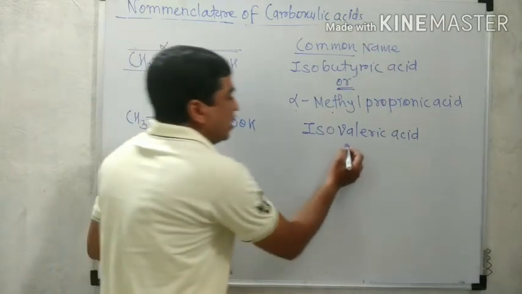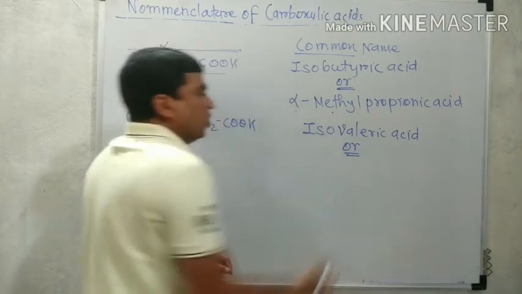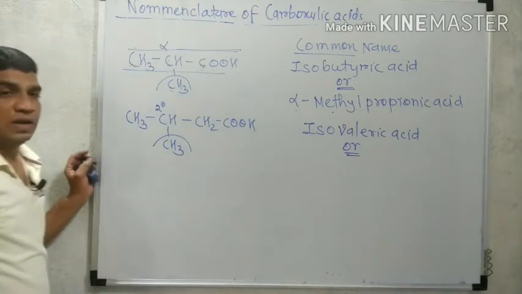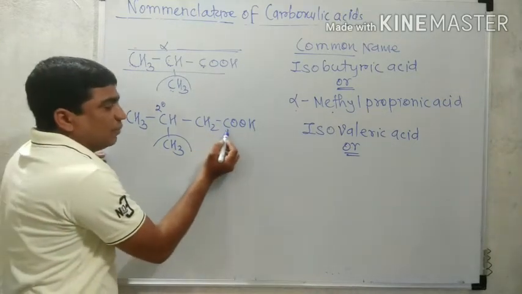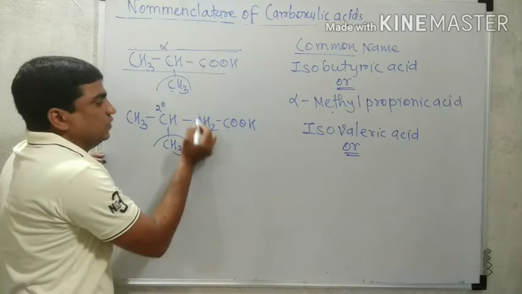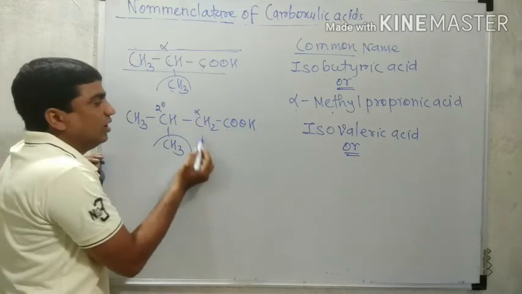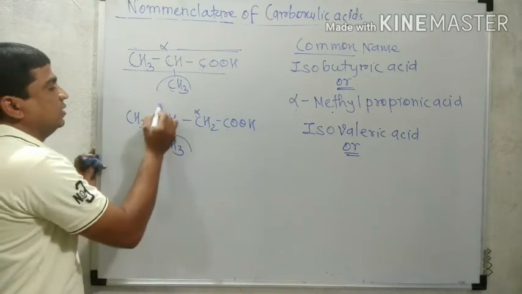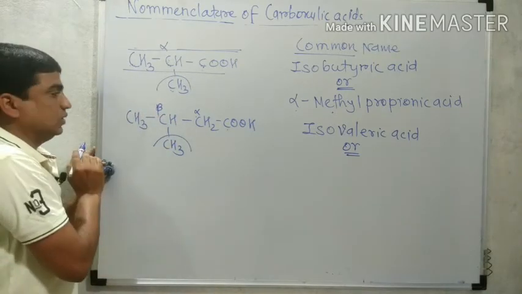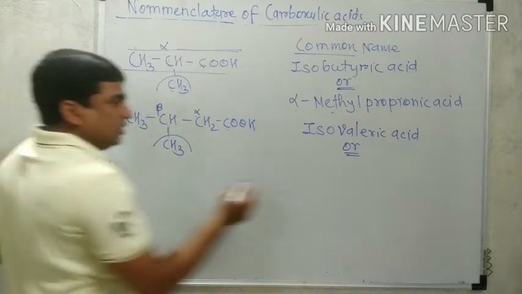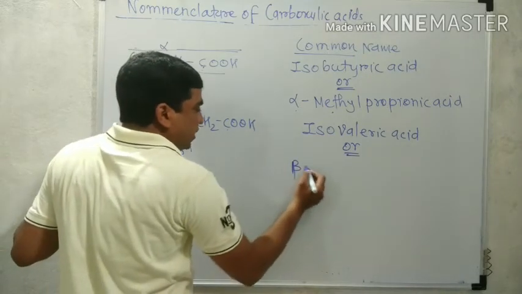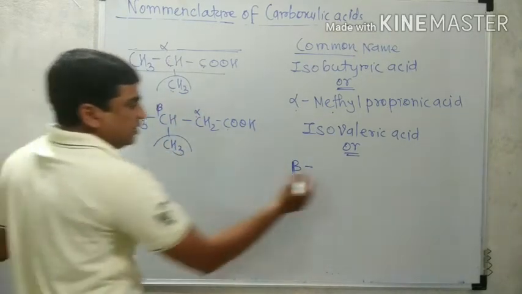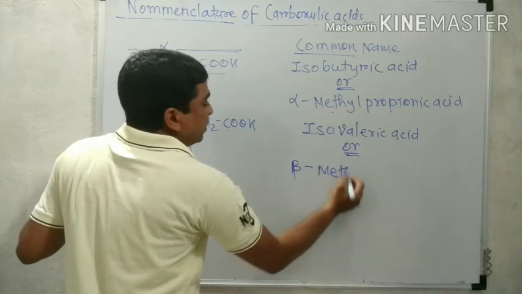Similarly, another name for isovaleric acid. This is again the carbonyl carbon of the COOH group. This is the next carbon to the carbonyl carbon, therefore it is alpha. Next to the alpha is beta. So beta contains the methyl, therefore beta is attached with CH3, beta methyl.